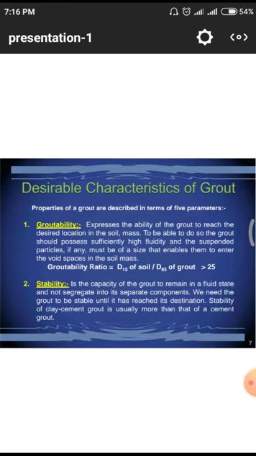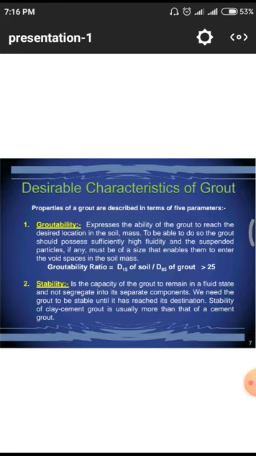In those cases we cannot use large size particles in the grouting materials; we have to go for a fine, liquid-like matter to inject into the void. So the groutability ratio equals D15 of the soil by D85 of the grout material, where D means the diameter of the particle size. This should be greater than 25.